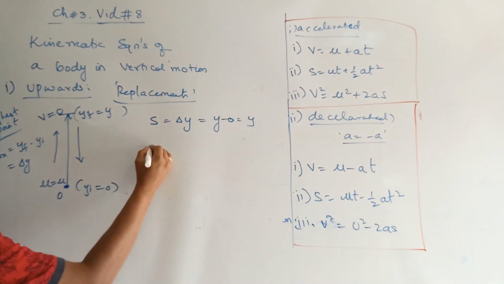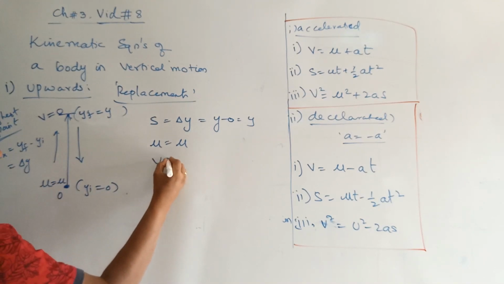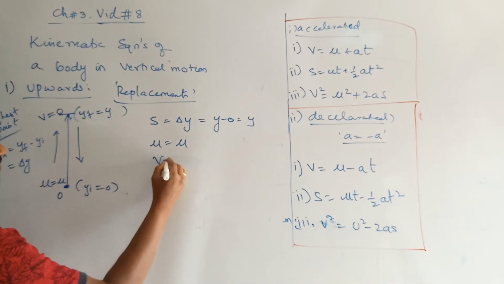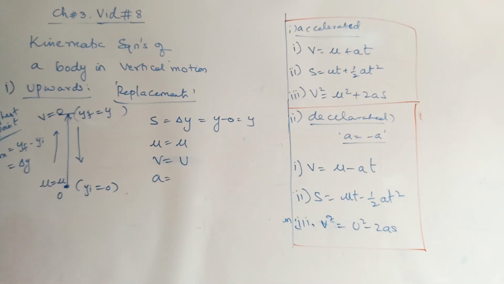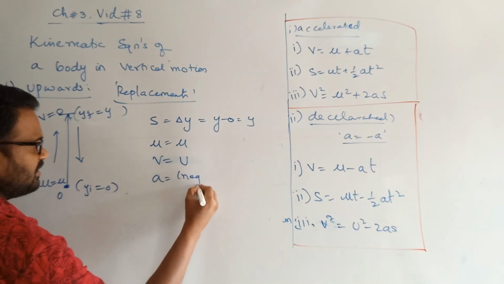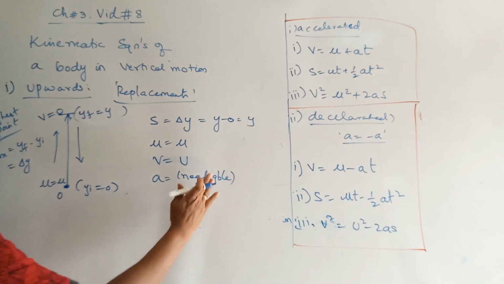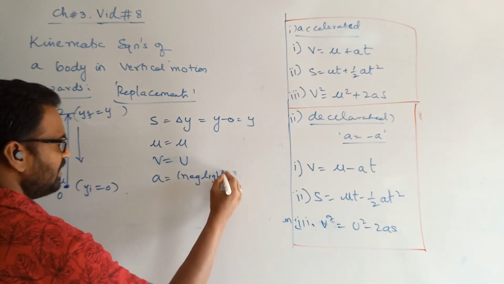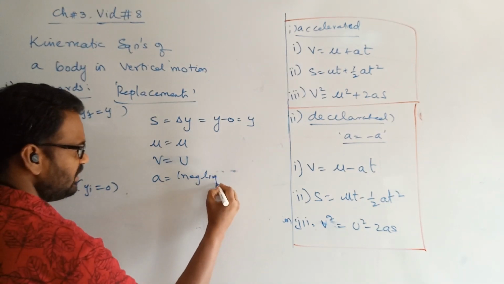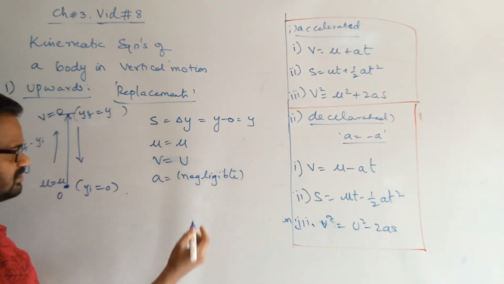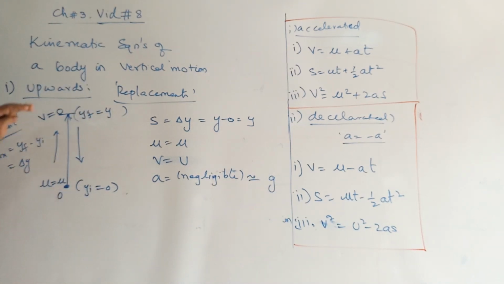u would be as is, no change, because initial velocity remains the same in both axes. v is also the same, no change in v takes place. And acceleration is very much there for the body, but the acceleration of the body would be negligible. Instead, this is replaced by another value called g, because it is going upwards and downwards.